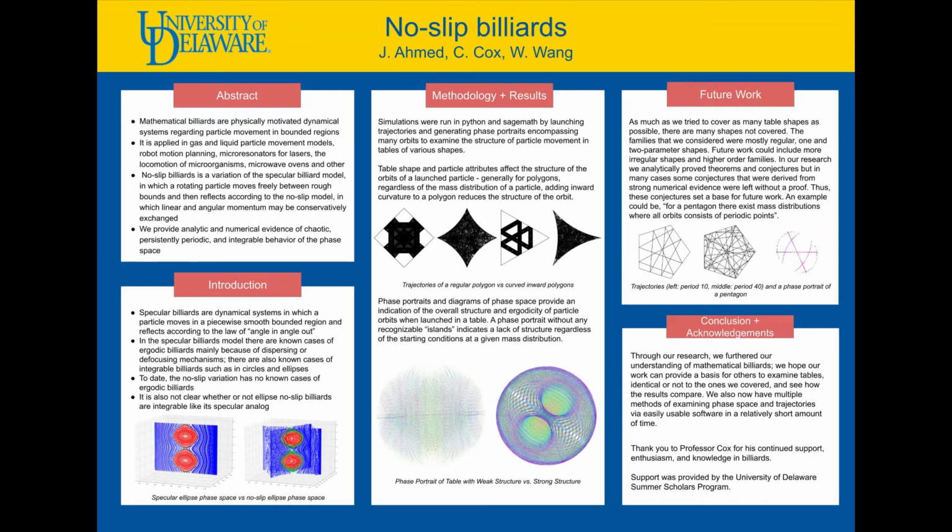Another example is the previous curved and non-curved regular polygons. Number of sides and angle of curvature affect ergodicity. In the future, we could investigate more tables and offer more formal mathematical proofs for our findings. Applications include many systems involving particle movement in a closed space, such as lasers or microwaves. This research is important because it can be used as a reference for future billiards investigations.